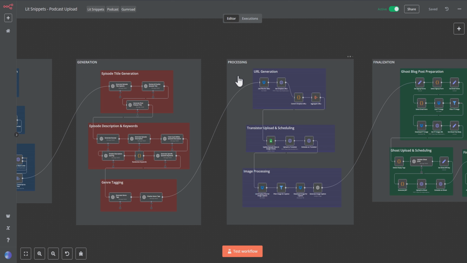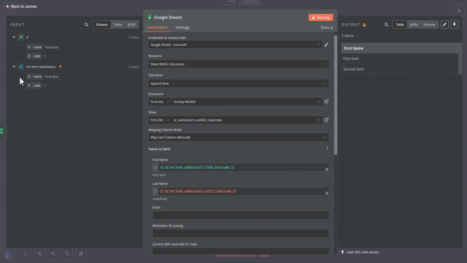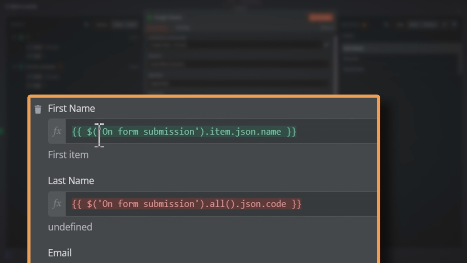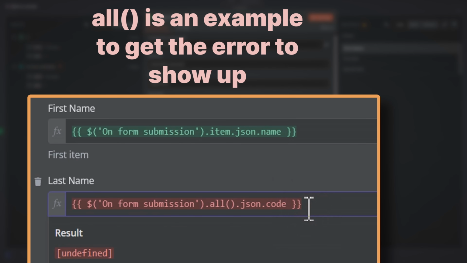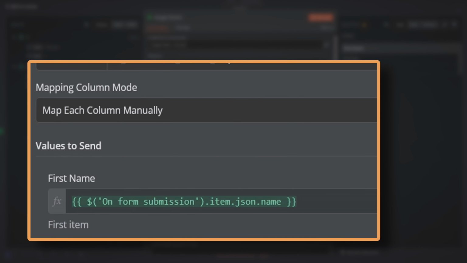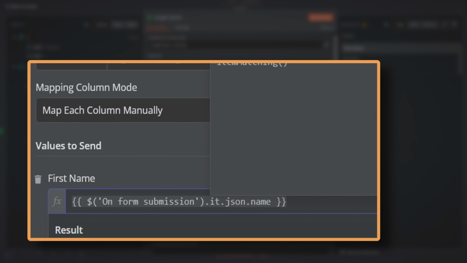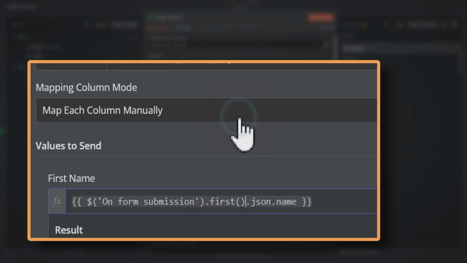And specifically, when I would take the item, as I've shown you before, and drag it into the spreadsheet on that podcast automation, it would show up red, and it would show me an undefined. Basically, it couldn't see this information. And the only way I was able to fix it is by changing this from item to first.